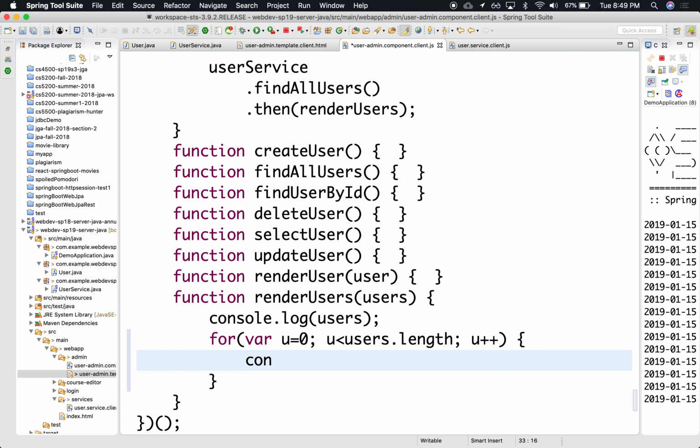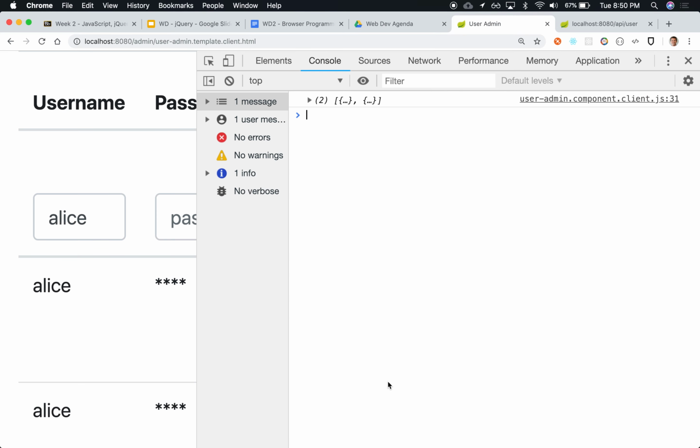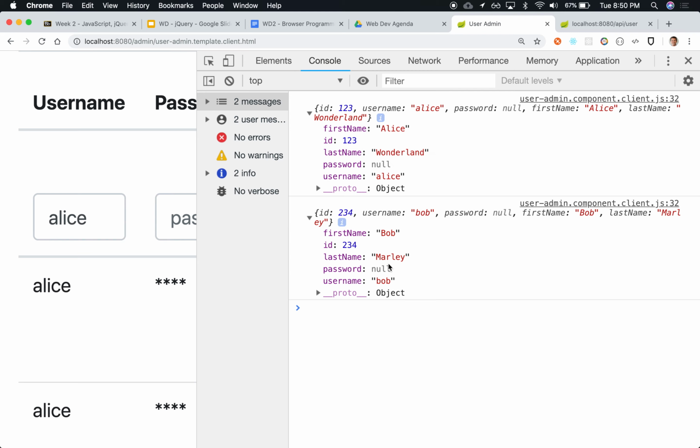Then we can console.log each one of the users, right? We can say console.log(users[u]). So we're printing each user one at a time. See that? So there they are.